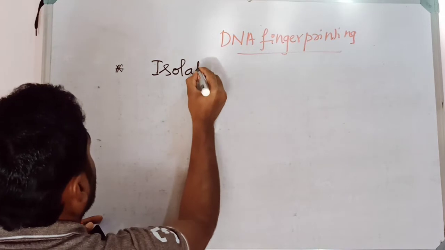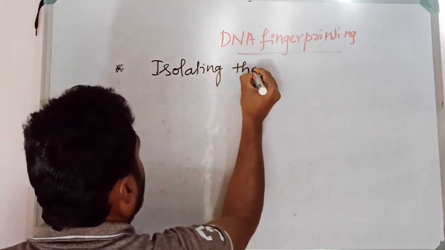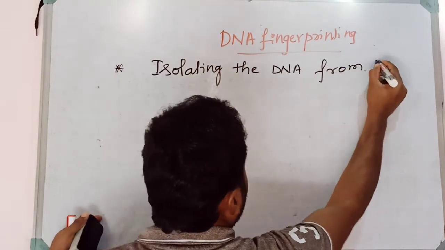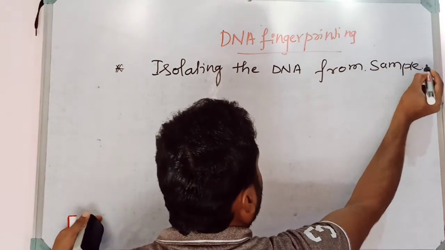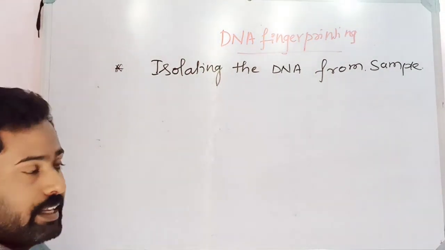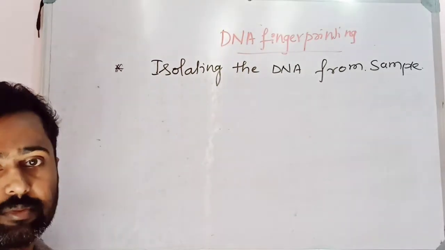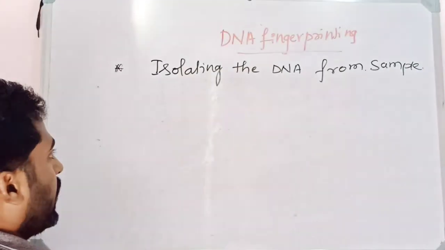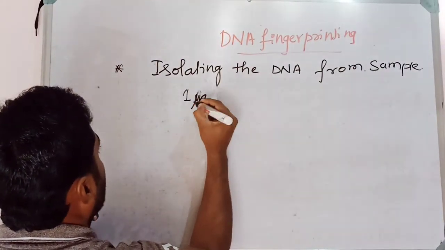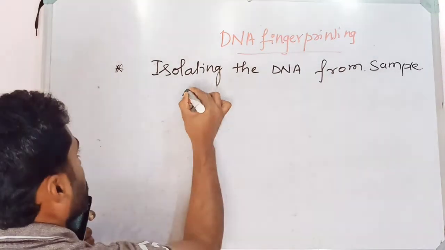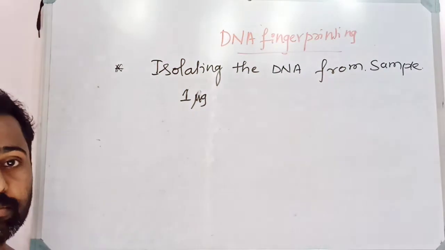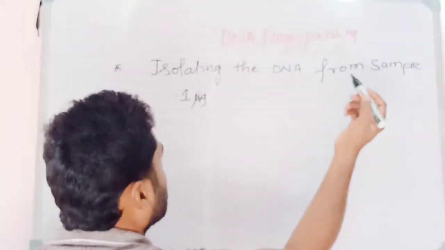From the collected sample, the first step is that the DNA should be isolated from the sample. Whatever the sample may be, the DNA should be isolated from it first. Samples like hair consist of a very minimal amount of DNA, but to carry out DNA fingerprinting, 1 microgram of DNA is at least necessary. Thereafter it can be multiplied, it can be amplified. So the first thing is isolating the DNA from the sample.